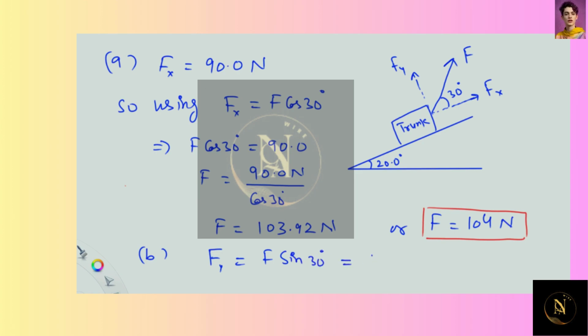Means this is 104 multiplied by half Newton. So it is calculated to be equal to Fy is equal to 52 Newton approximately. And that is the second answer for this given problem here.